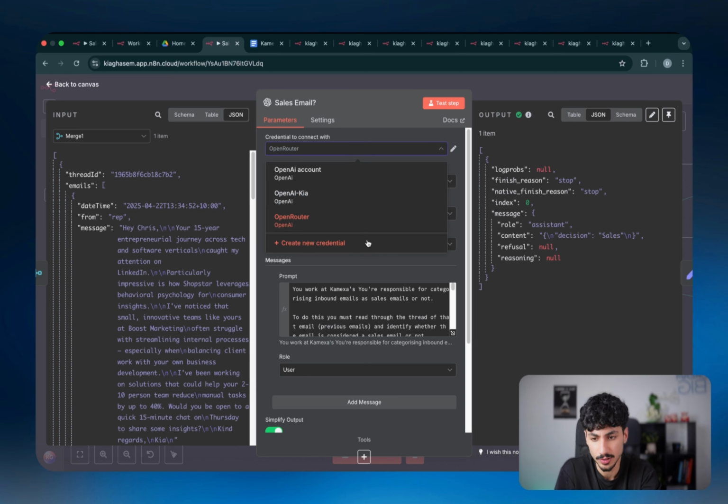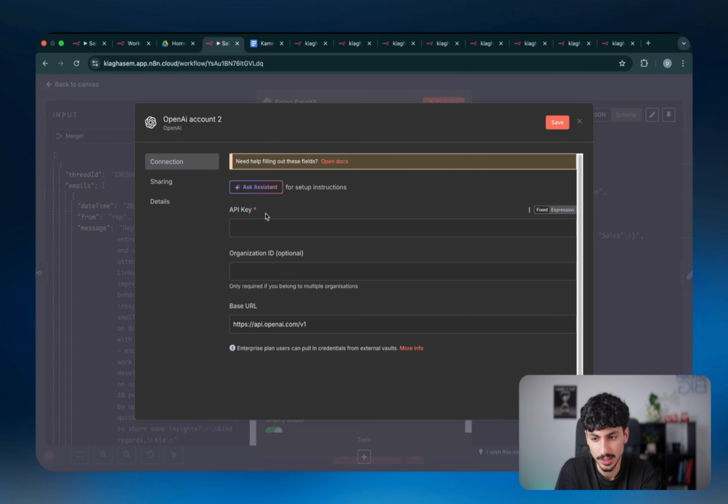All you have to do is click on create new credential, which is basically going to bring up this thing where you can add your API key. And then all you have to do is get an OpenAI API key, which is super simple to do. Just search up Playground OpenAI, go inside Playground OpenAI, and create a new API key and add credits. Grab that API key, come back here, paste it in, and you're ready to go. So it's very simple to do.